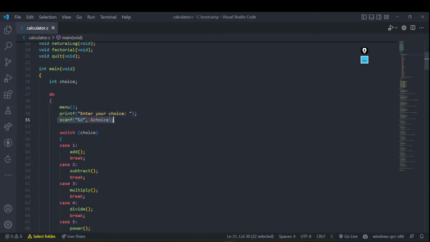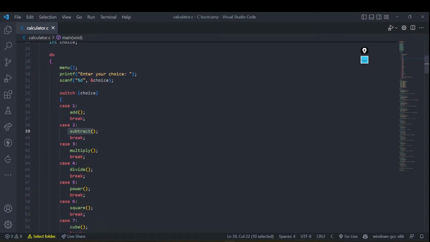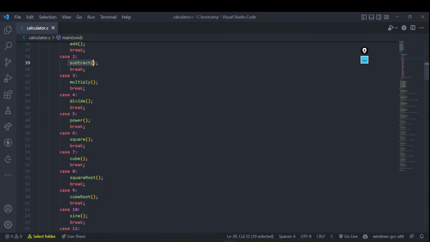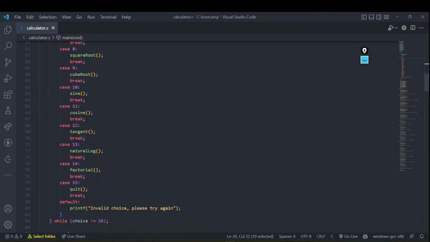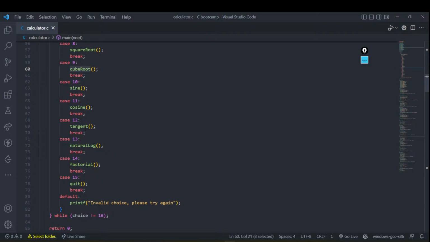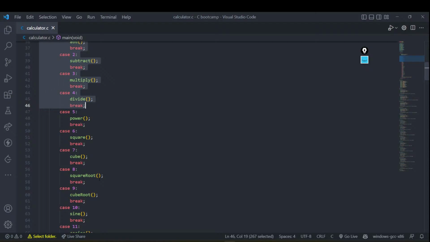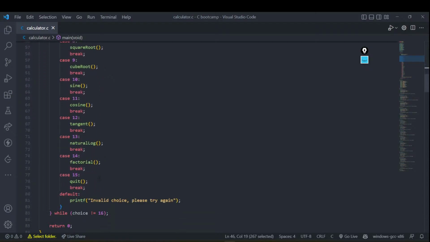And I hope we have seen the switch statements also. Depending upon the choice, if the user selects 1, that clearly means the user wants to add some numbers, so we call the add function. If the user selects 2, that means the user wants to subtract, and so on. Multiplication, division, power function, square function, all of these are written normally. These are not already implemented; we have written them ourselves. So I hope this whole switch statement is not giving you any cold vibes. It's pretty normal.